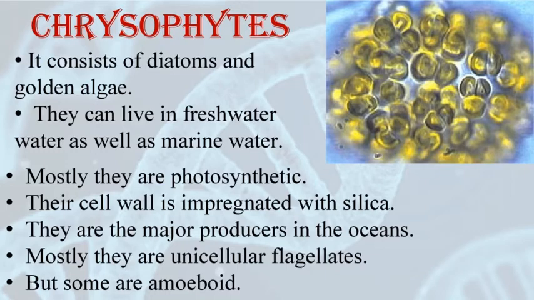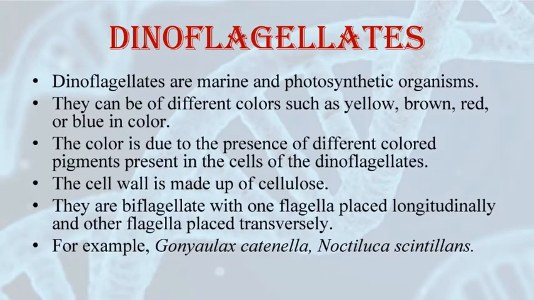The next division is dinoflagellates. From the name itself we can understand that it has two flagella. These organisms are mostly marine and photosynthetic. They appear in different colors like yellow, green, brown, blue or red. It depends on the pigments that are present in their cells. Their cell wall has stiff cellulose plates on their outer surface. Now, as I said earlier, these organisms have two flagella. First one lies longitudinally and the other one lies transversely in a furrow between its cell wall plates.